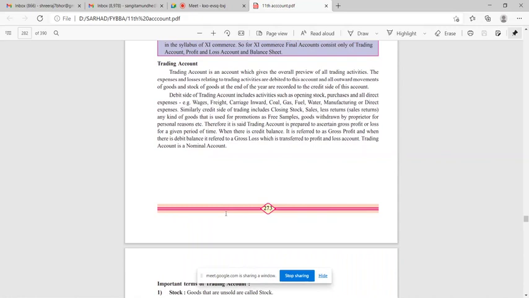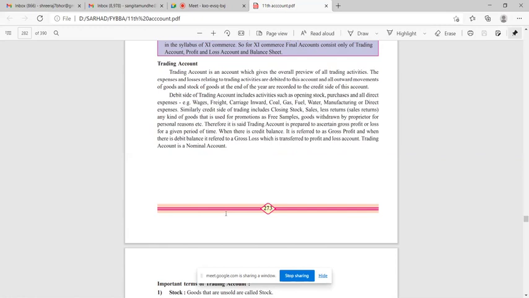I know you people who are commerce students are familiar with the trading account, profit and loss account, but still clear your concepts. See, what is trading account? Trading account is an account which gives the overall preview of all trading activities. The expenses and losses relating to trading activities are debited to this account, and all outward movements of goods and stock of goods at the end of the year are recorded to the credit side of this account.